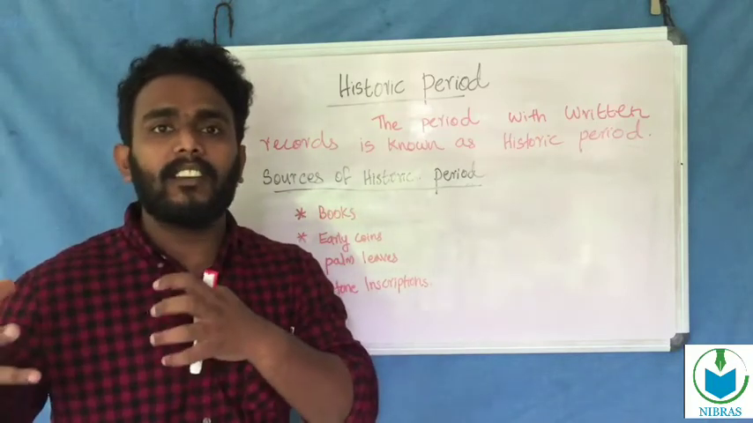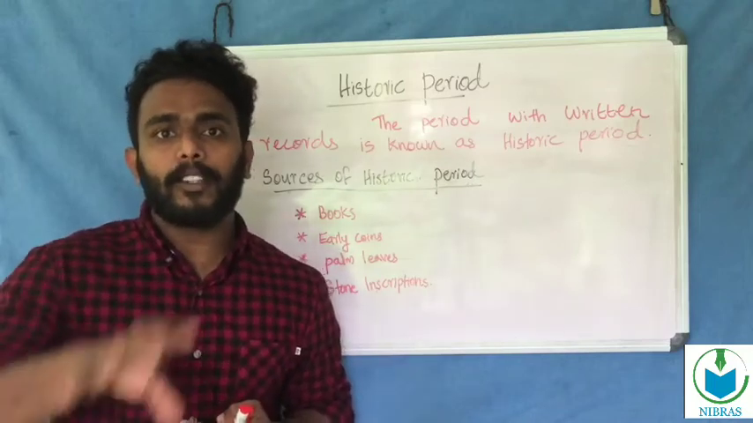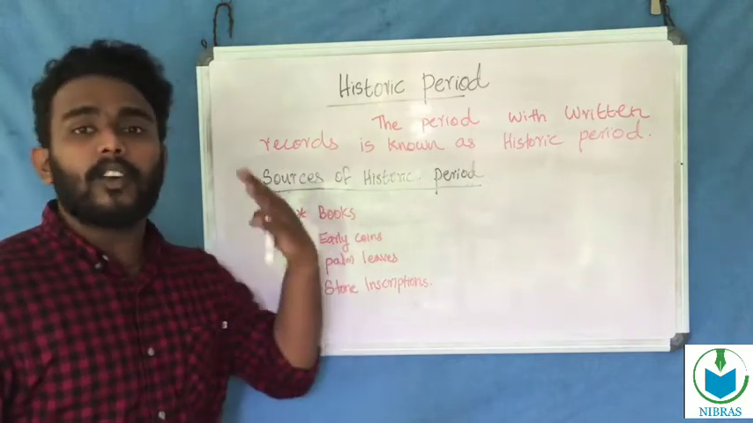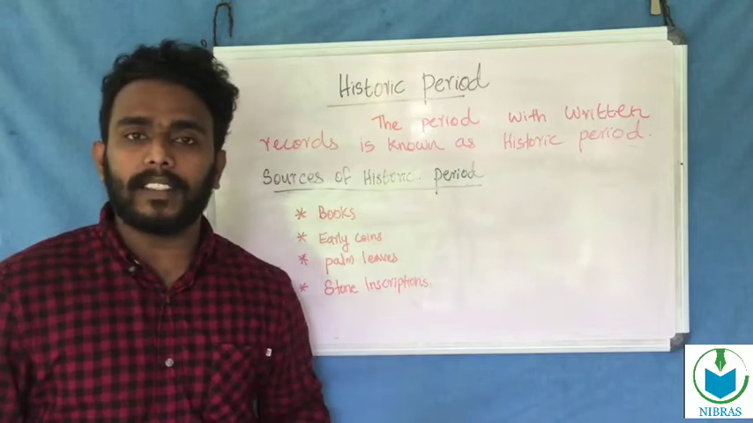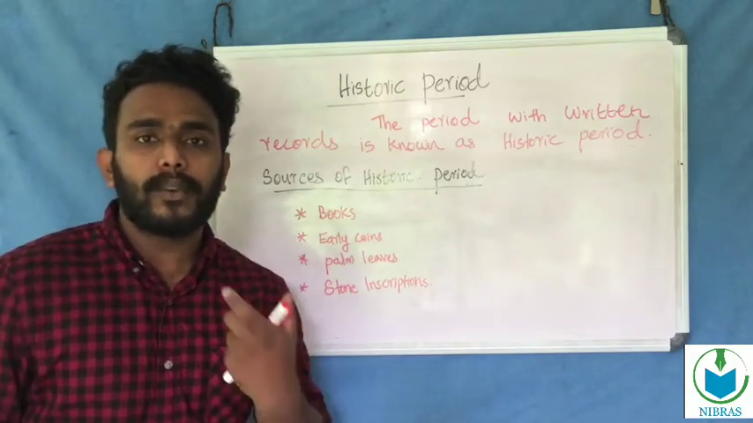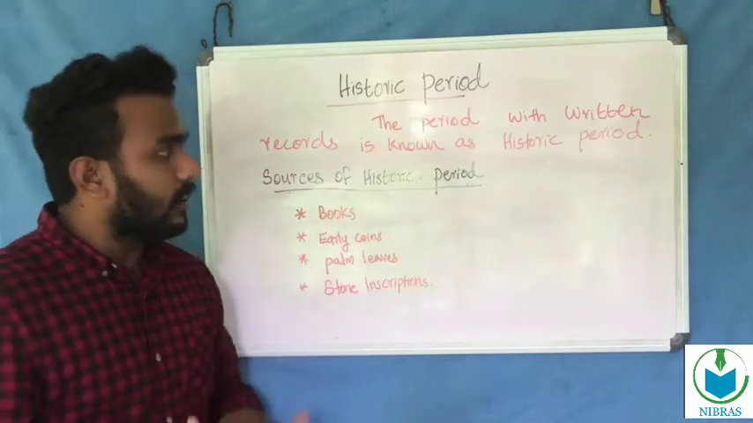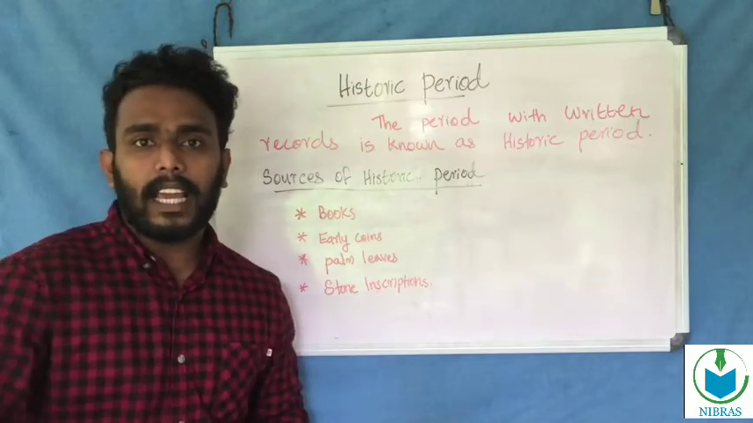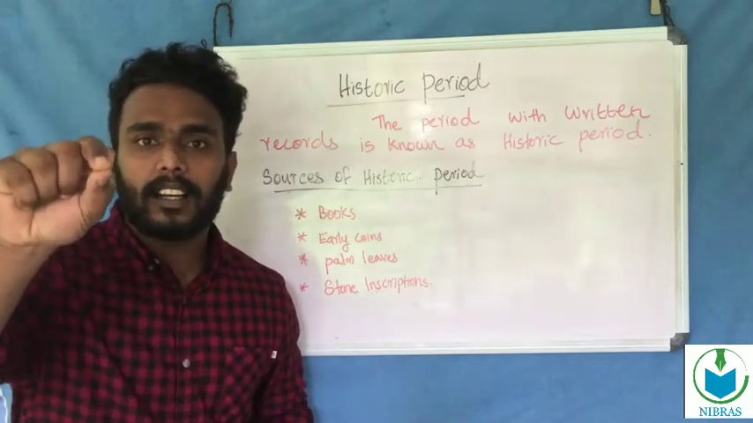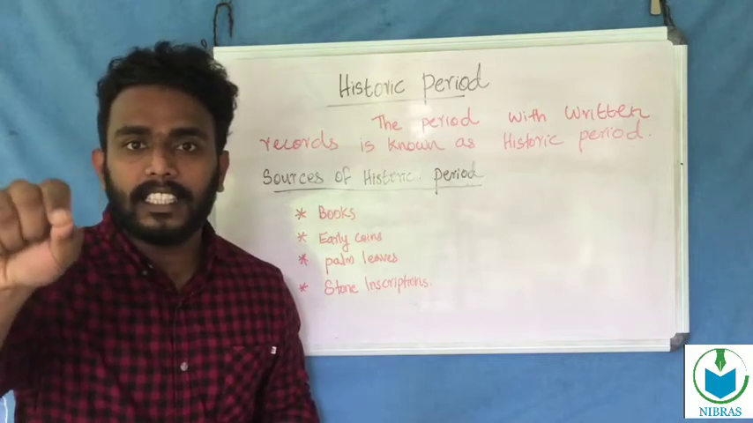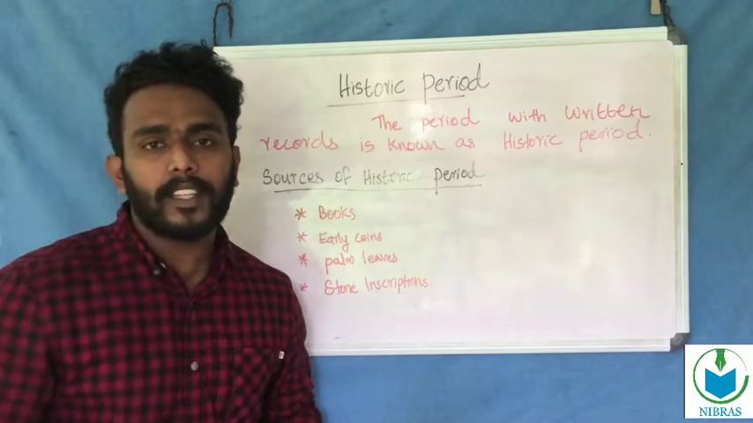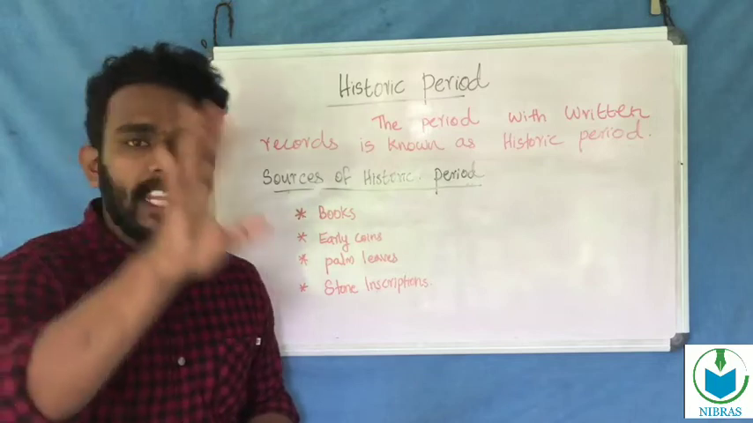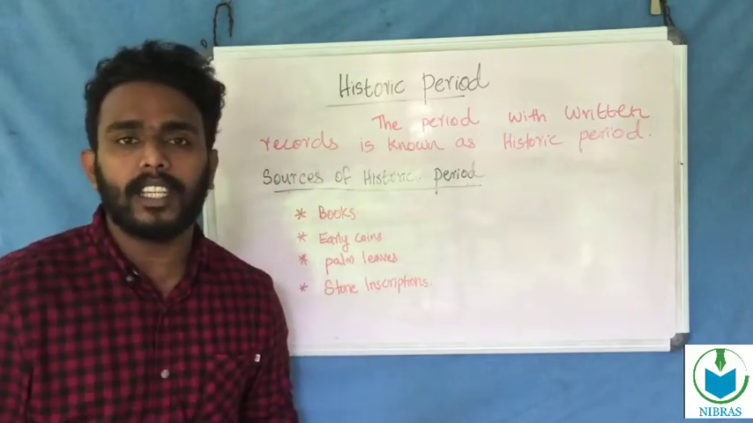Some of the books give us the history of the historic period. Okay, and the early coins used by humans also give us information about the historic period. When we take a coin, it gives the country or nation name and the year of publishing, and also some other important things. So the early coins give us information about history.